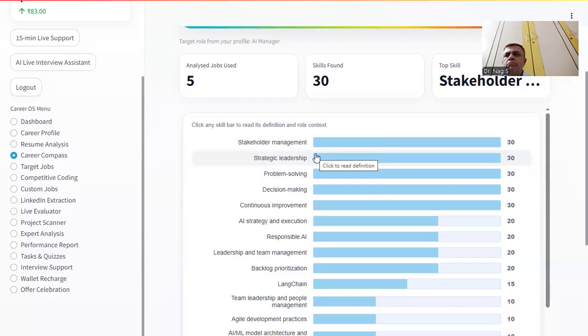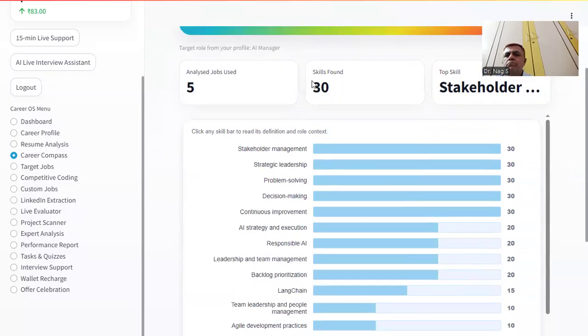Since you can see there are around, let's say, 30 skills found here, it will take at least 30 days to get these evaluations done. Every single day, whichever skill we are evaluating, we have to be focused on that skill only and complete the content around it, so that in 30 days we will have a know-how of around 30 different skill sets which are required for this role. And at least 10, 12 questions across each skill set.